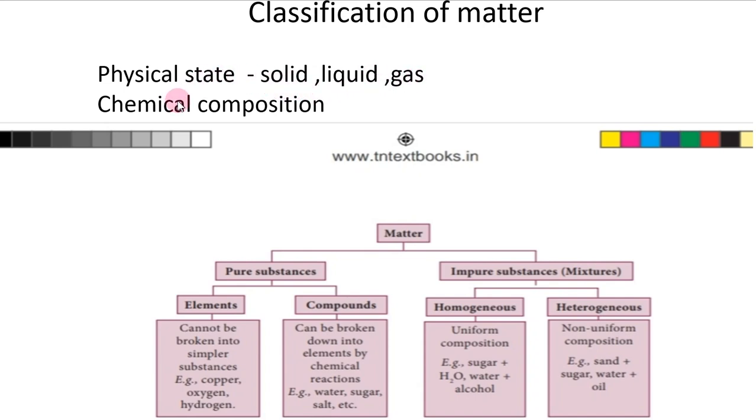So next, now we are going to discuss chemical composition. Based on the chemical composition, how was matter classified? Based on the chemical composition, matter is classified into 2 types. The first one is pure substance, then the second one is impure substance. This pure substance is further classified into elements and compounds. Okay, so elements.